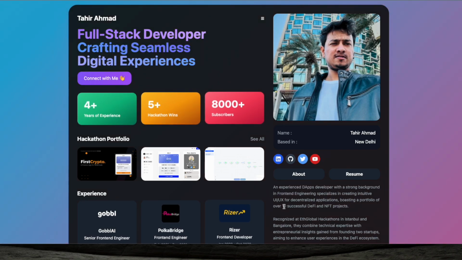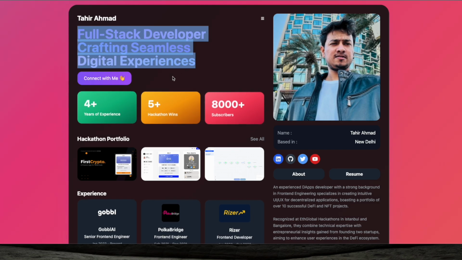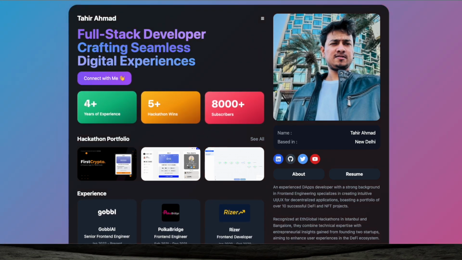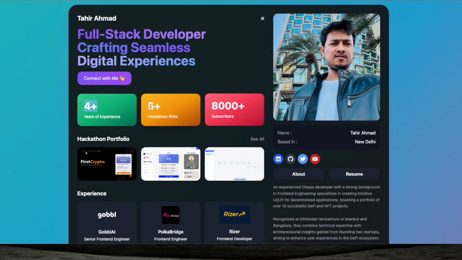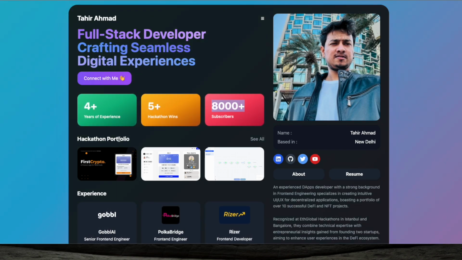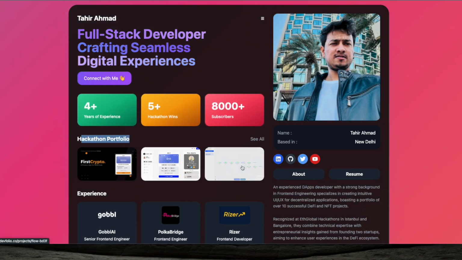and you can deploy, and you can actually get the URL, and that URL can be shared with anyone and they can see anything about yourself. So now, as you can see, this is about me, that I am a full stack developer. You can connect with me, and that will lead you to Telegram. Small glances, like I have 4 years of experience, 5+ hackathon wins, and 8,000 YouTube subscribers. And here are hackathon projects. So I've listed 3 projects with their links, and it's working.